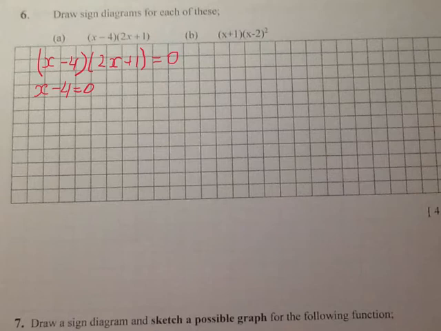Two brackets are equal to 0 when one of them is equal to 0, or when 2x plus 1 equals 0. Just solving, I've got x equals 4, 2x equals negative 1, x equals negative half. So I've got my two x-intercepts, which are negative half or negative 0.5 and 4.